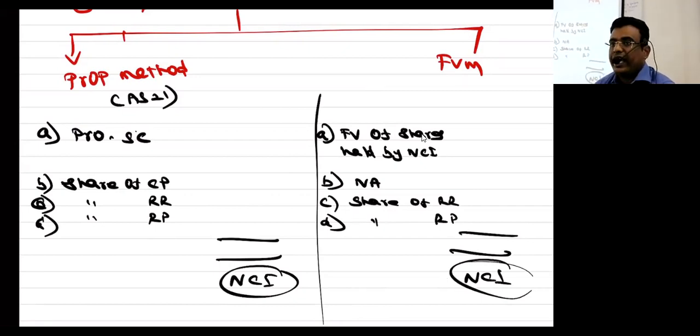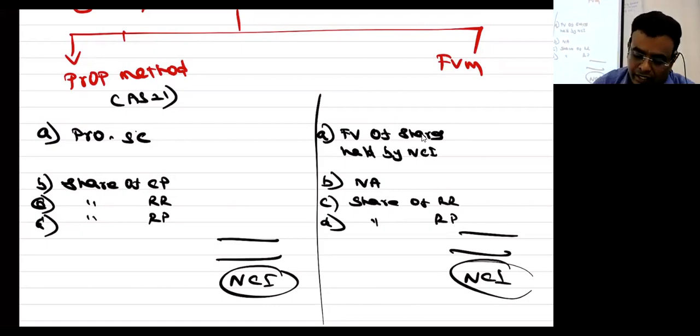Alphabet A under proportionate method is proportionate share capital. Alphabet B, share of CP. Alphabet C, share of RR. Alphabet D, share of RP. When I go to the fair value method, alphabet A, fair value of shares held by NCI. Alphabet B, not applicable. Alphabet C, share of RR.